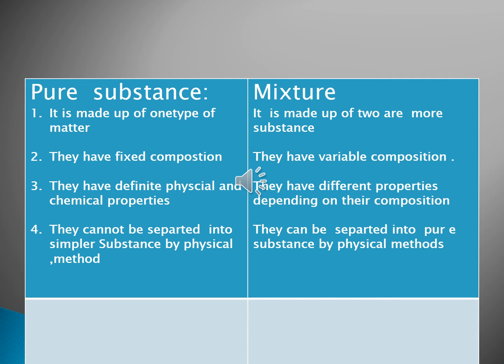Now let us see the first one, pure substance. In pure substance, the first point says that it is made up of one type of matter. But a mixture is made up of two or more pure substances. Next point, in the pure substance, they have fixed composition.